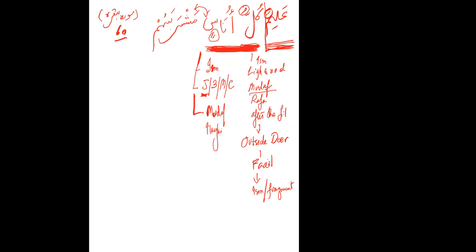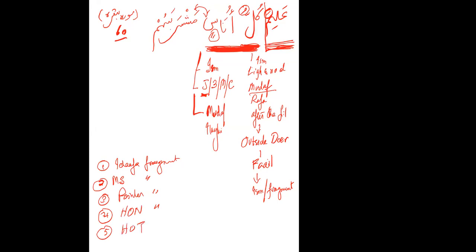And what are those 6 fragments? It is the idafa fragment. Sifa fragment, it is the mawsuf sifa fragment. Then it is the pointer fragment. Then you have the jar fragment, and then you have the harf ataf.